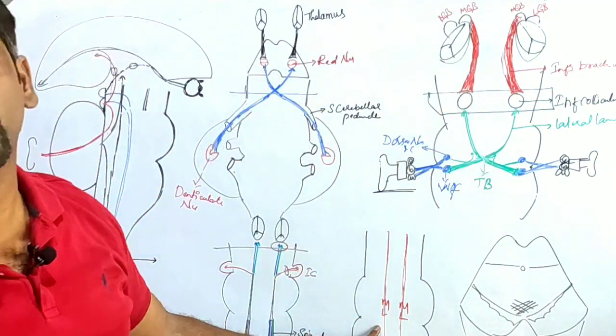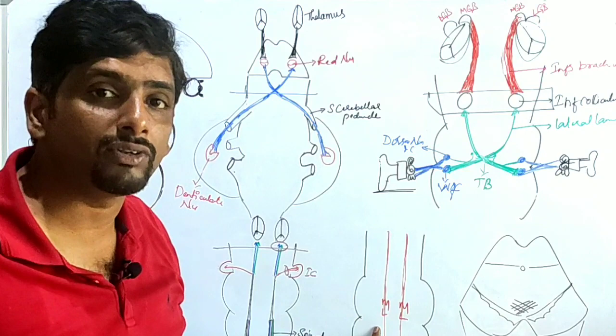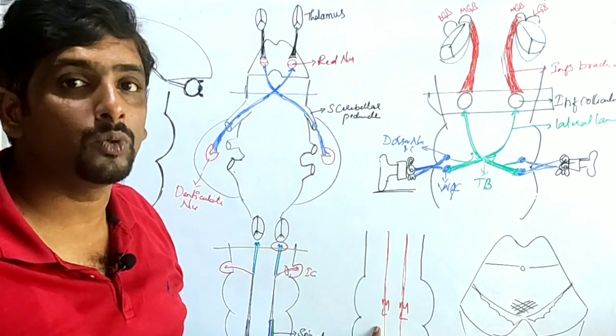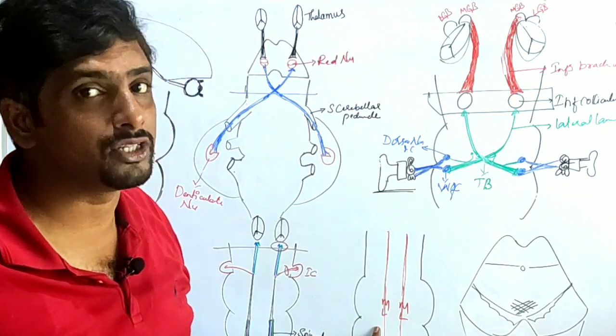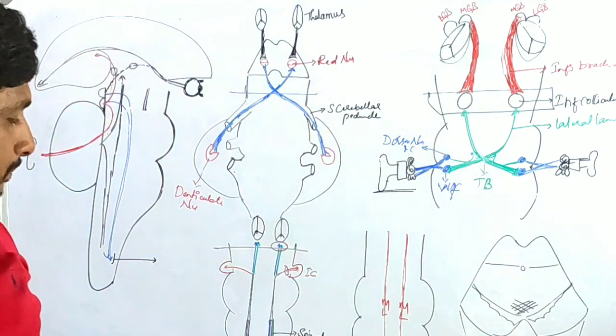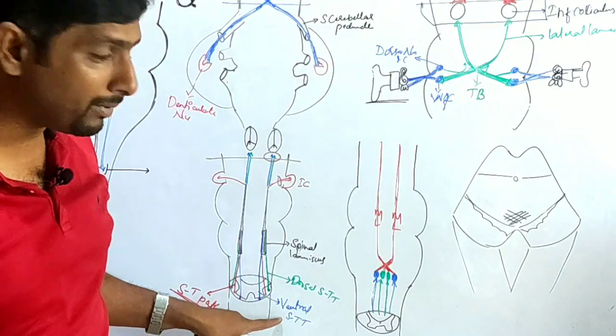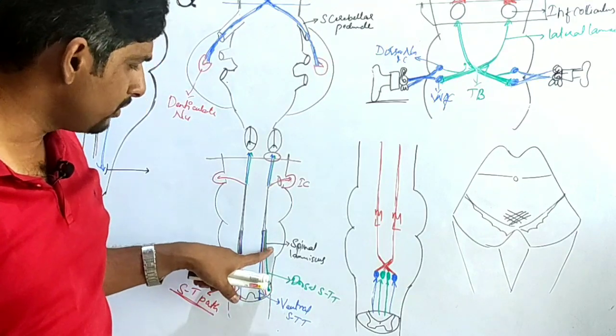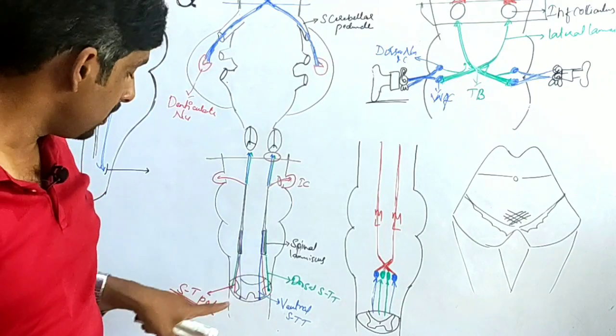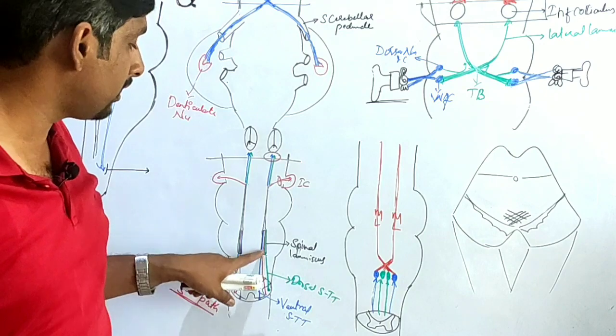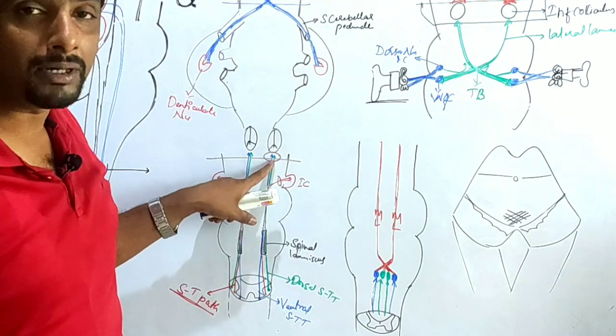Then we will have the medial lemniscus, which is related with vibration, touch discrimination and the sense of position, and the dorsal and ventral spinothalamic tracts, which form the spinal lemniscus along with the spinotectal tract. They are going to run in the midbrain.